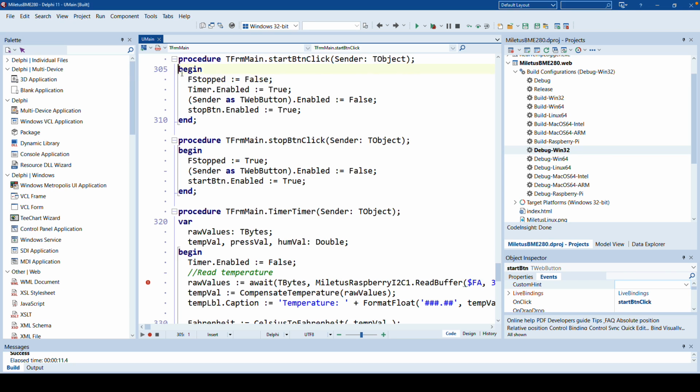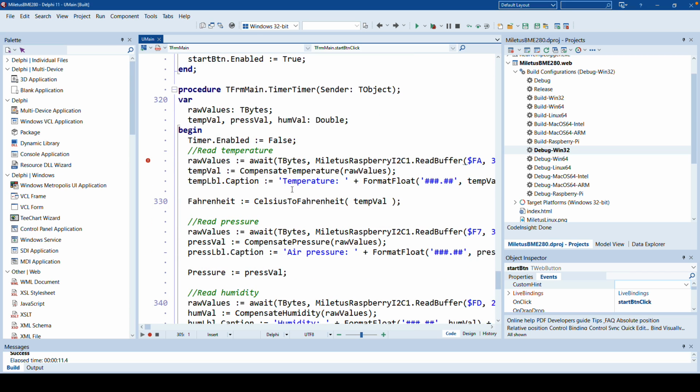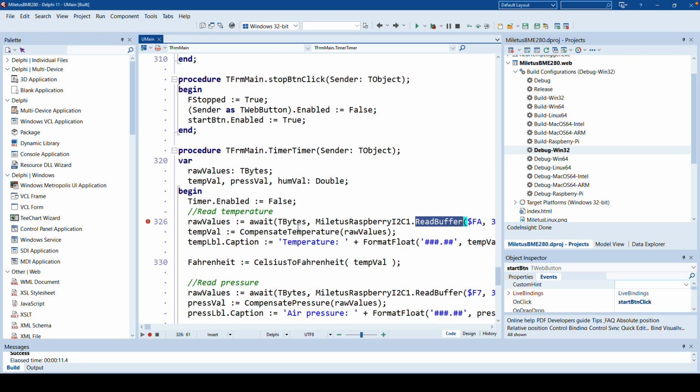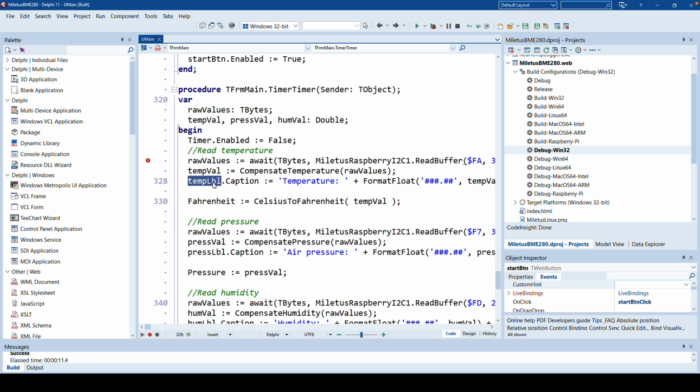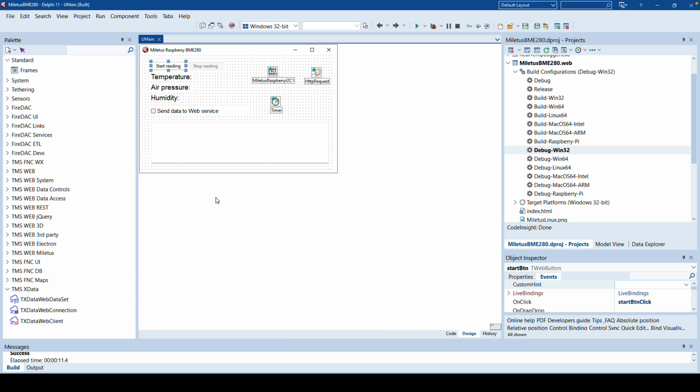Start reading starts the timer, and the timer then triggers the process to read data from the I2C interface using read buffer commands. And what is being read is determined by the documentation. It's raw values that you can then show in your label captions. I really don't want to focus on these technical details, how to get the values. The source for this is available if you want to reproduce this.